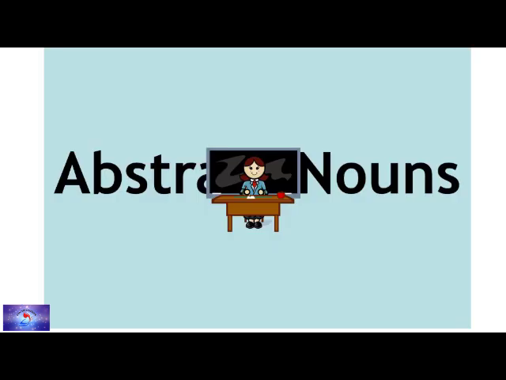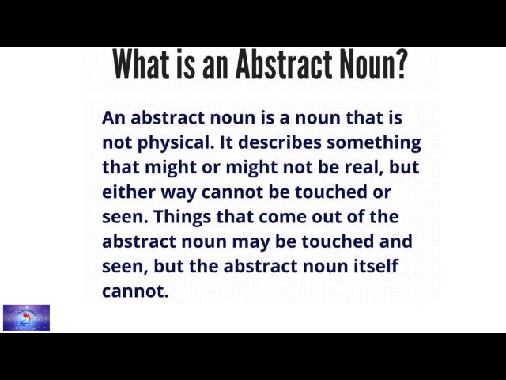Under these types, in today's session we are going to learn in detail about abstract nouns. What is an abstract noun? An abstract noun is a noun that is not physical. It describes something that might or might not be real, but either way cannot be touched or seen.